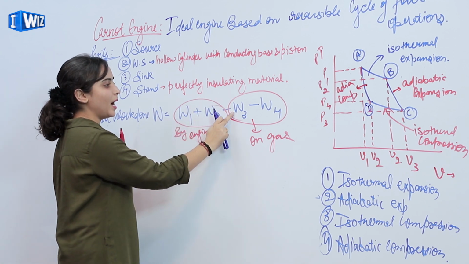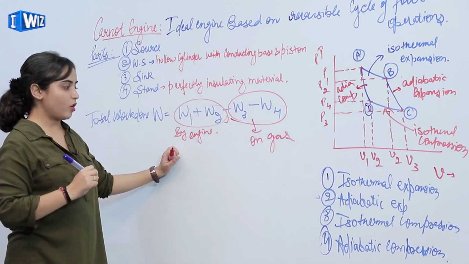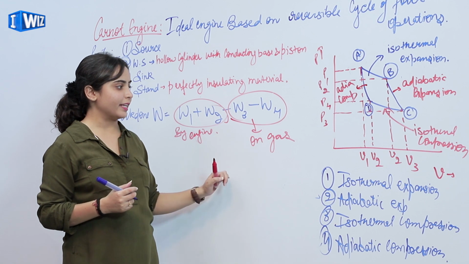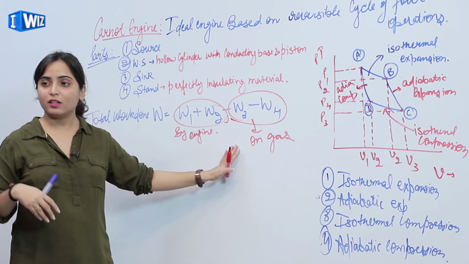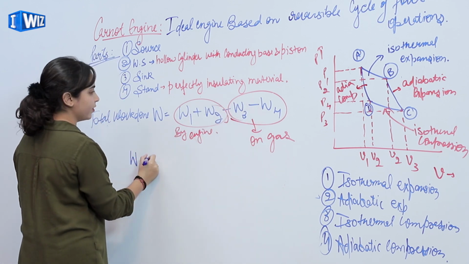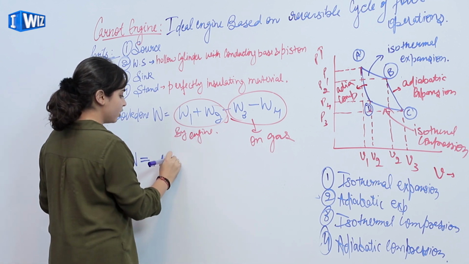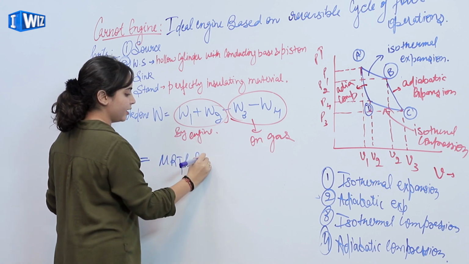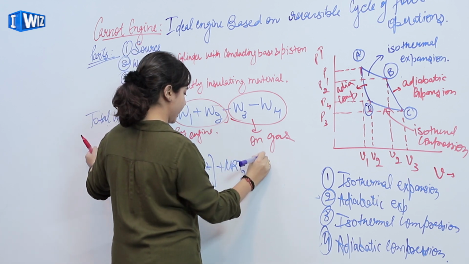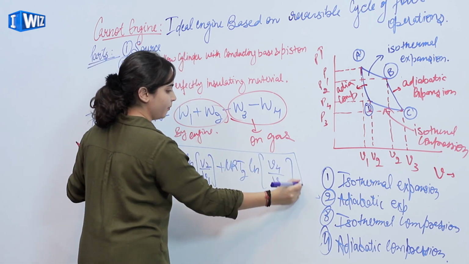W1 plus W2 minus W3 minus W4. So W1 and W2 are positive because here the work is done by the engine, and W3 and W4 are negative because here the work is done on the gas. So this is using sign convention. On substituting the values of W1, W2, W3 and W4, we will get mu R T1 ln V2 upon V1 plus mu R T2 ln V4 upon V3. So this is the total work done.